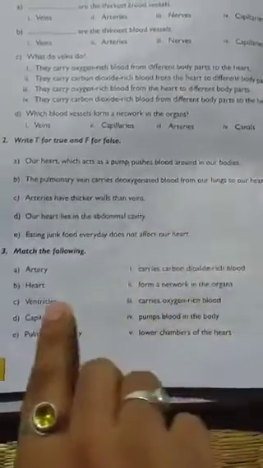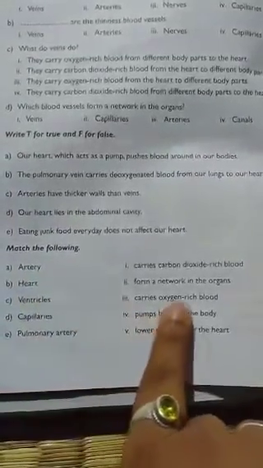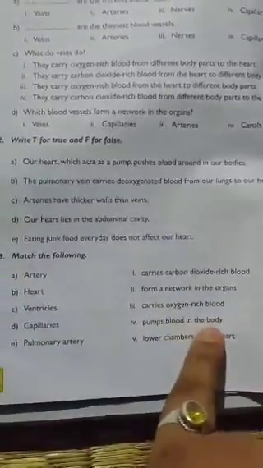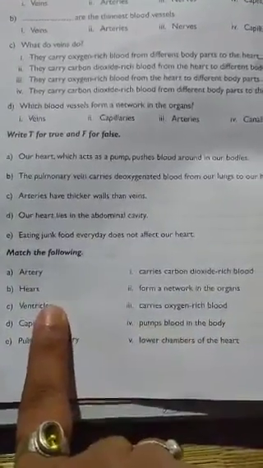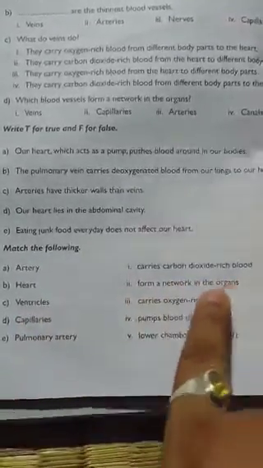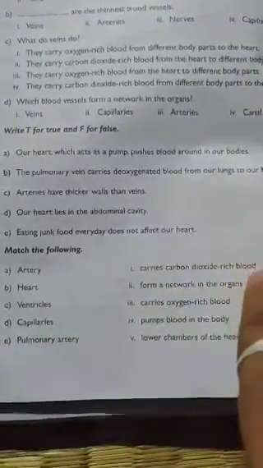Now we will match the columns. Artery carries oxygen rich blood. Heart pumps blood in the body. Ventricles, lower chamber of the heart. Capillaries form a network in the organs. Pulmonary artery carries carbon dioxide rich blood.